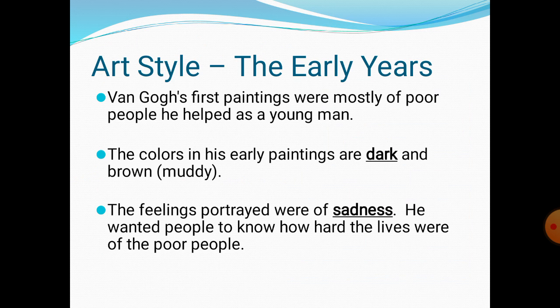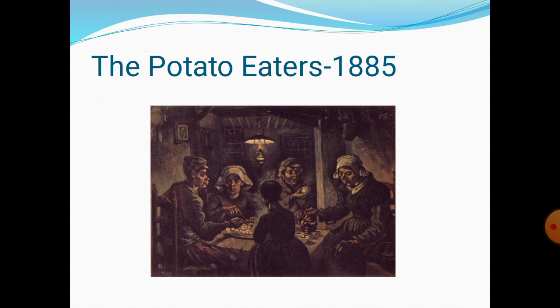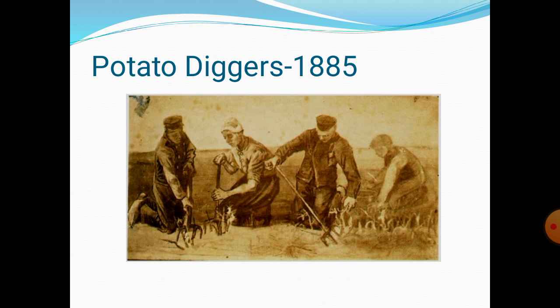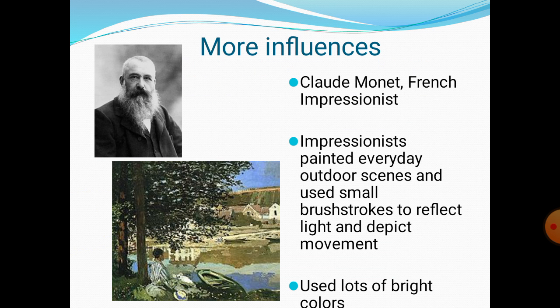The feeling in the portraits was of sadness, and he wanted people to know how hard the lives of the poor people were. Okay, so it's very hard because he wanted to help poor people all the time, and that's why he was making these paintings of sadness to show how hard the lives of the poor were. So here we have some drawings by Van Gogh. This is called The Potato Eaters. We have also Potato Diggers.